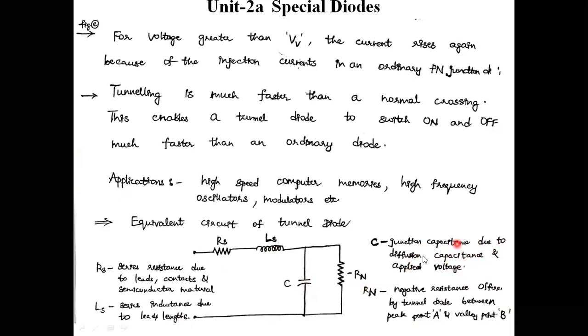Some junction capacitance is applied here. That junction capacitance is due to diffusion capacitance and applied voltage. Due to the applied voltage, I obtain this junction capacitance. Rn is the negative resistance offered by the tunnel diode between peak point A and valley point B.